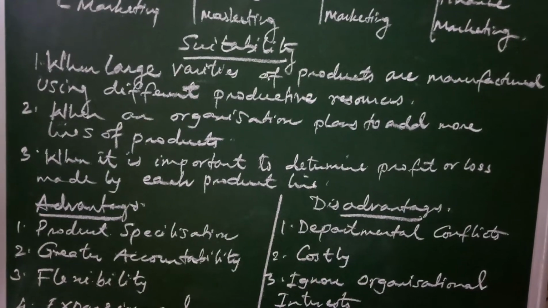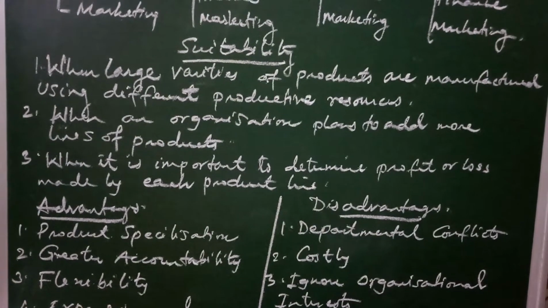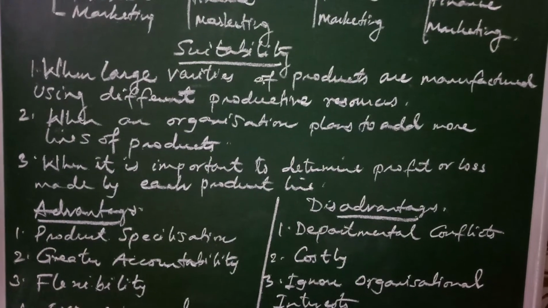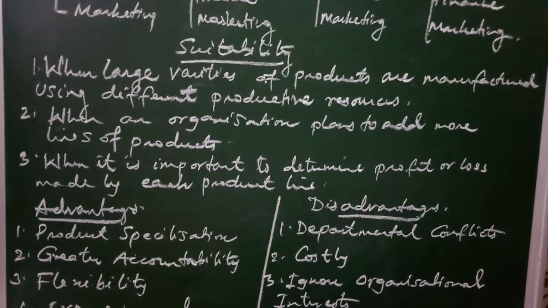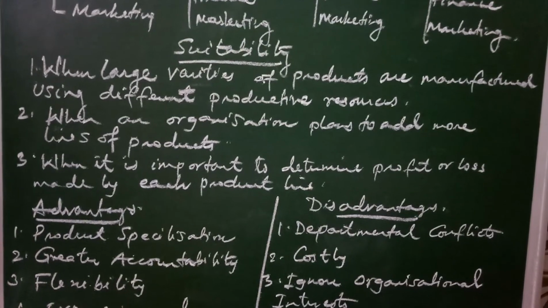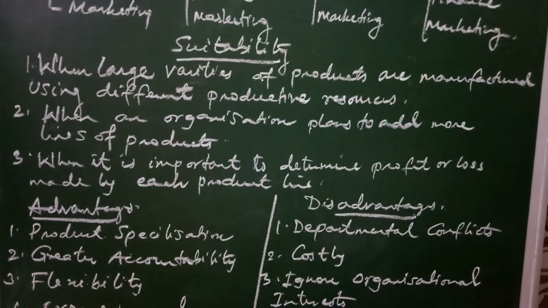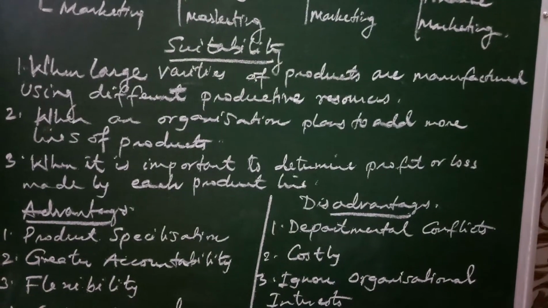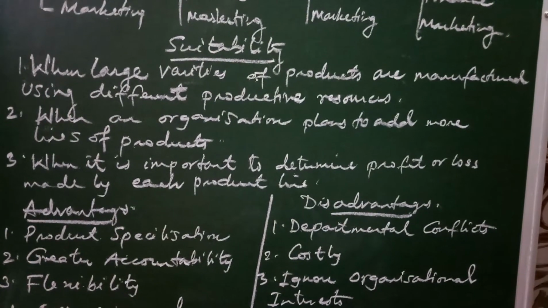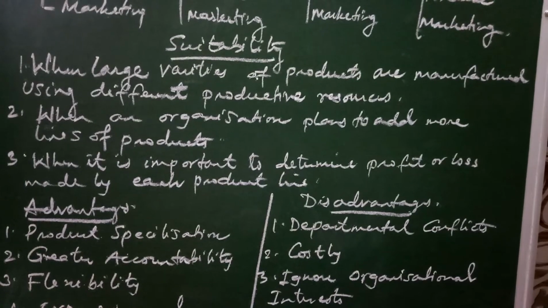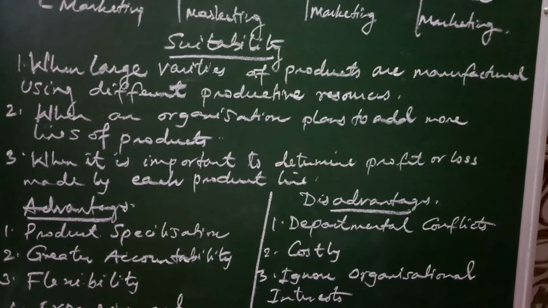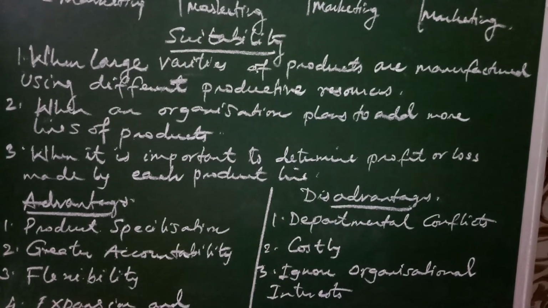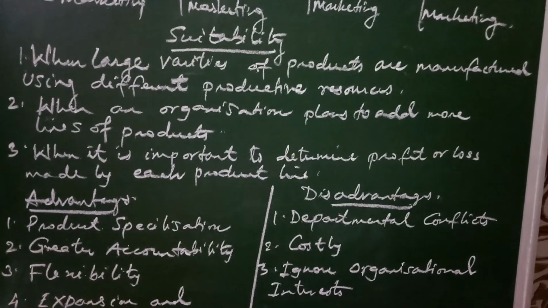Number two, when an organization plans to add more departments or more product lines in future, it has to depend on divisional structure. When it is important to determine profits and losses made by each product line so that a decision can be taken to expand, continue, or close a particular product line, then divisional structure is required.